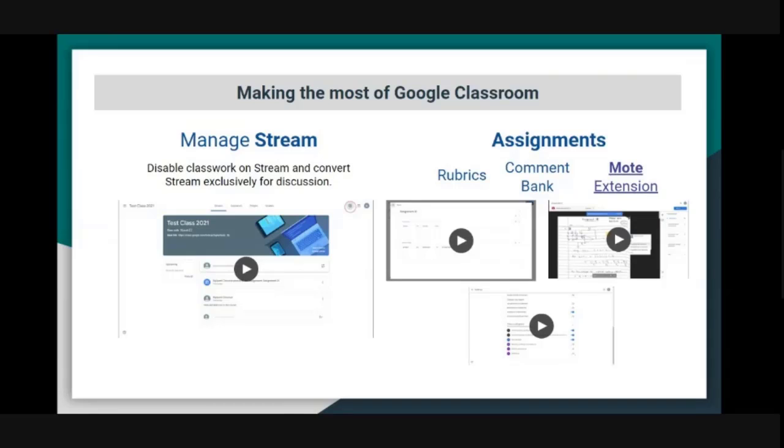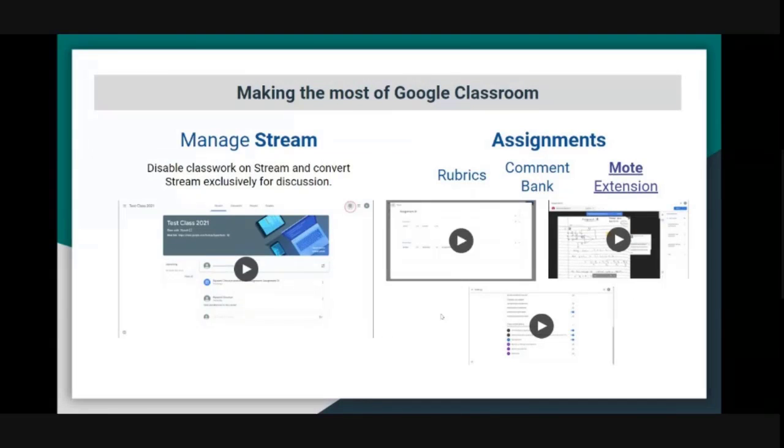So if you and the students both install this Mote extension, you can give audio comments. You can add audio comments to your assignment, right? So very quickly, you can just turn on the mic, say a line like a voice message, and that will go as a comment to your assignment. So you can try this out and see how this works.